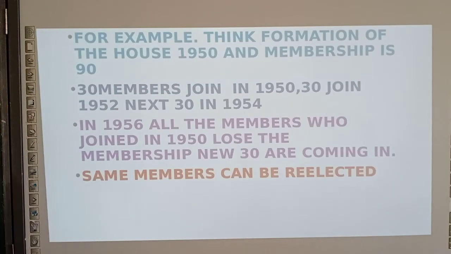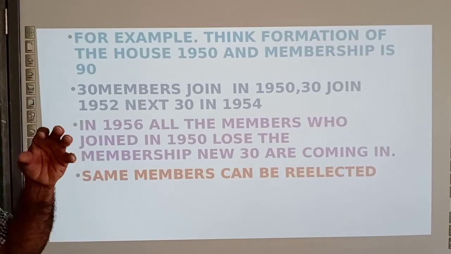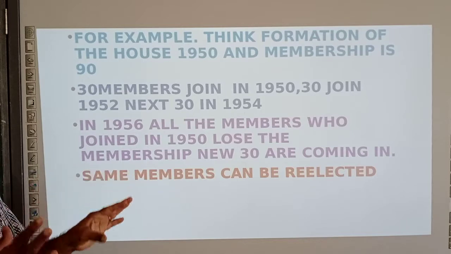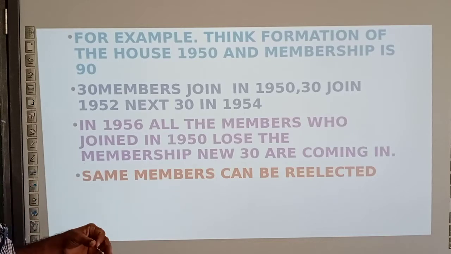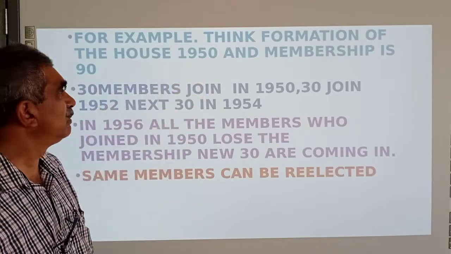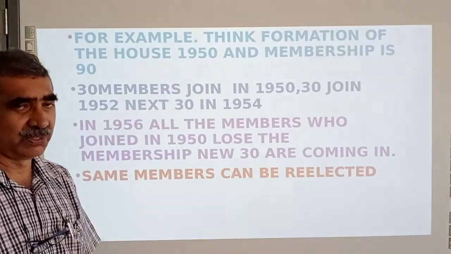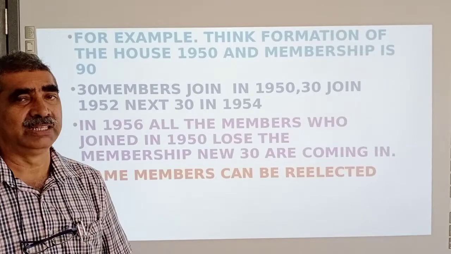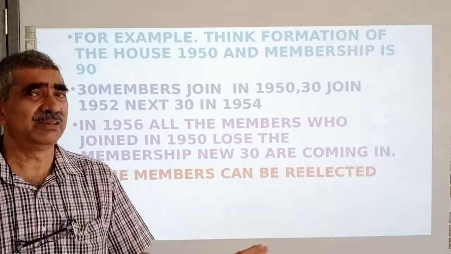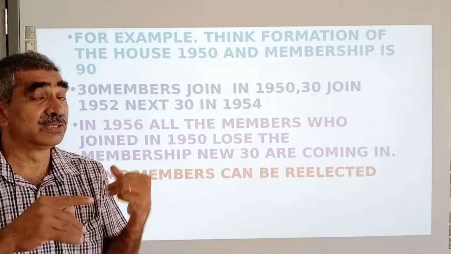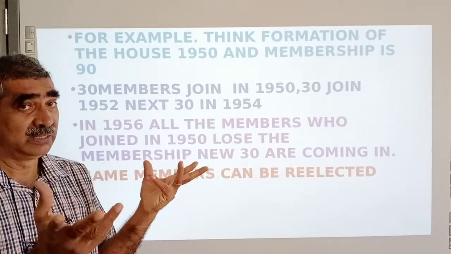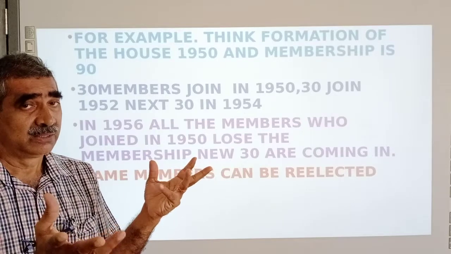Here you can see it. I have given an example. I have not taken it completely, I will just give an example for you to understand it. Think of the formation of the house in 1950 with membership of 90. This is an imagination, don't think that this is really how it is. I have already told you 233 and 12.